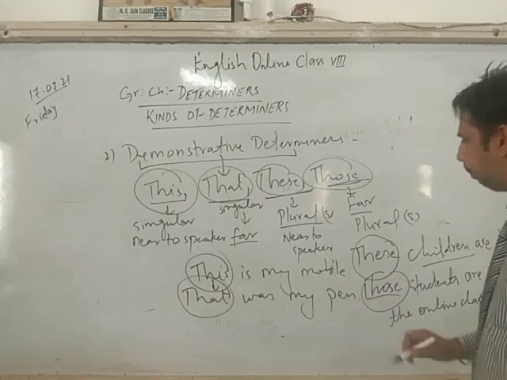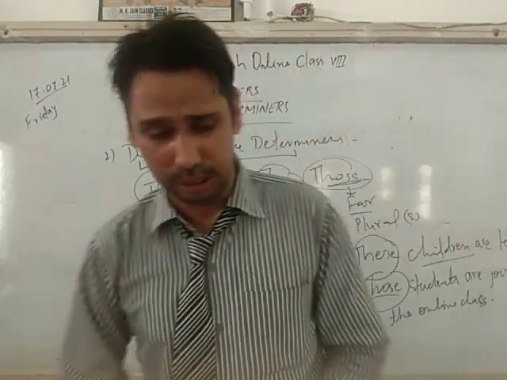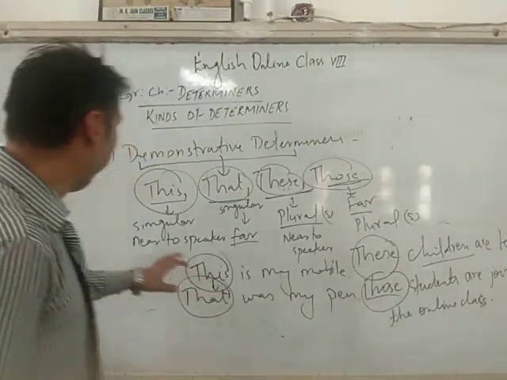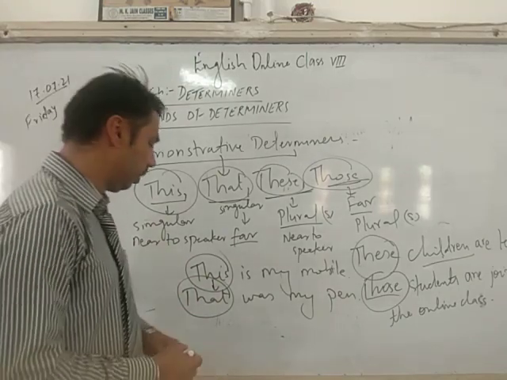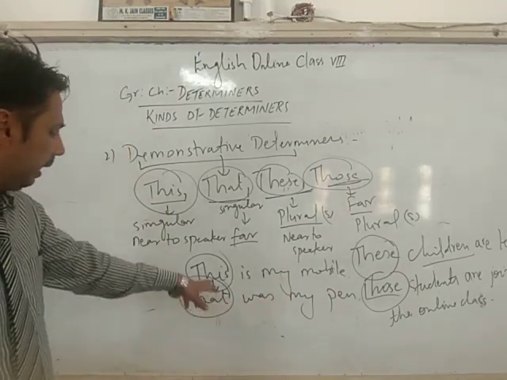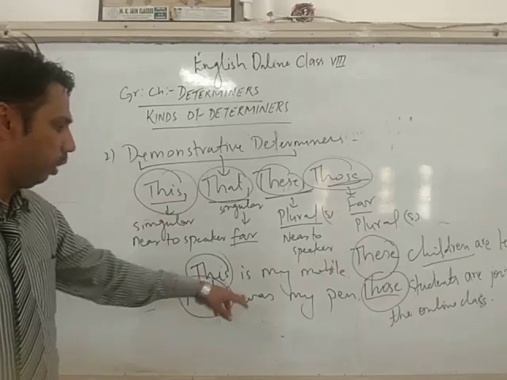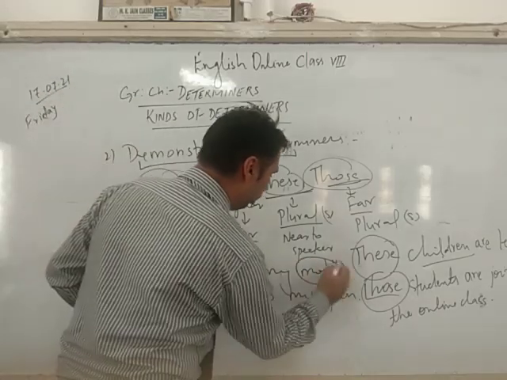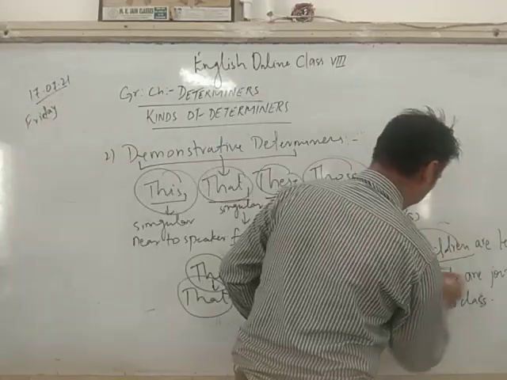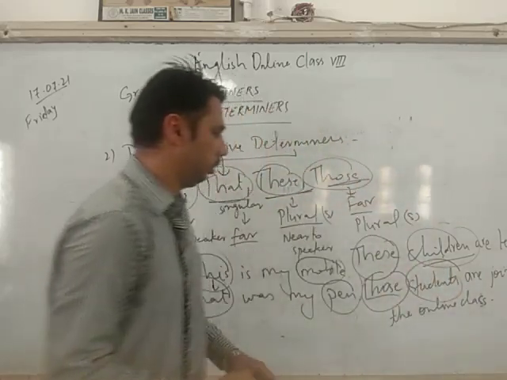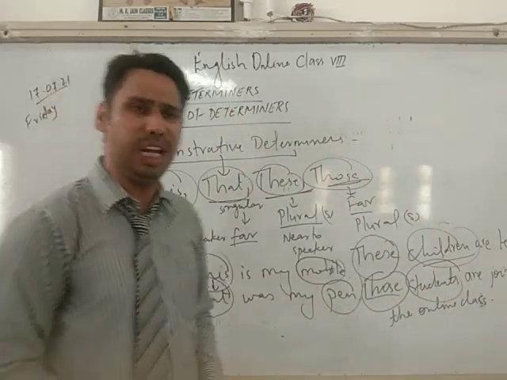Those is again plural, that is far from the speaker. And see, over here we have used this and that before the noun. Children, students, mobile, pen are my nouns, right?